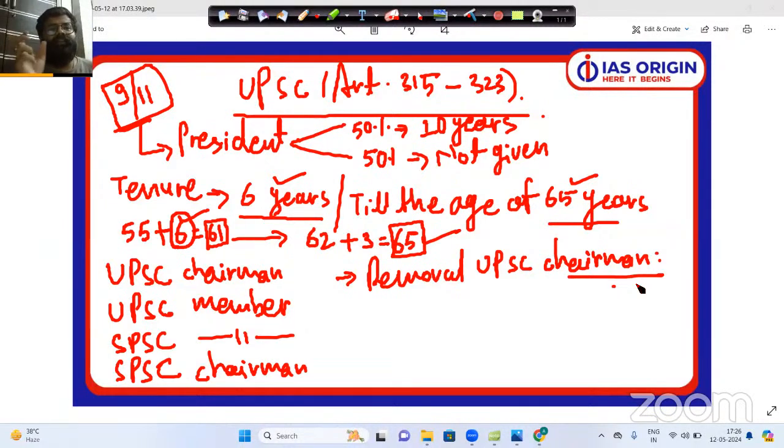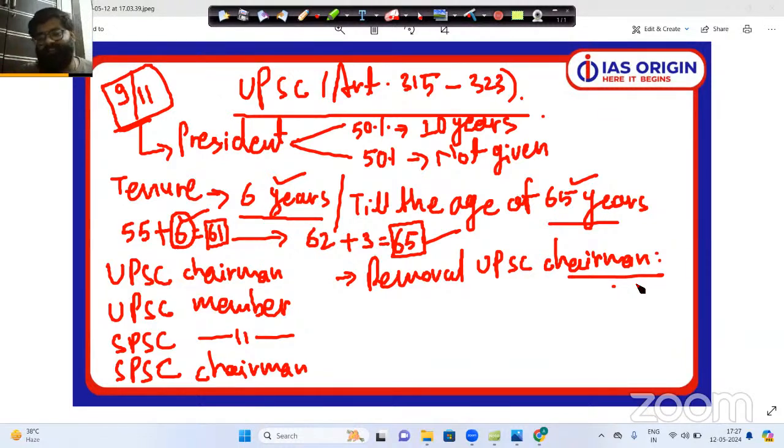So please understand this particular term also, discretionary power of the President. Discretionary power of the President is that power under which the President of India can take the decision on his own, and he does not need to take advice from any Council of Ministers or Prime Minister.